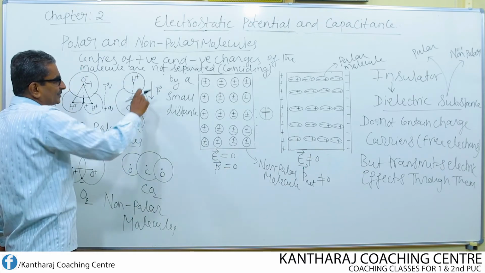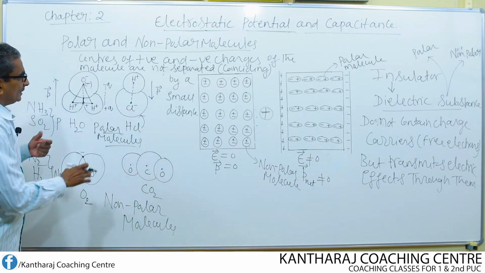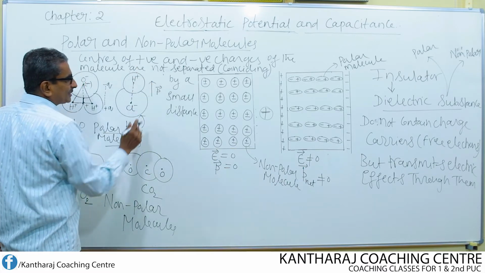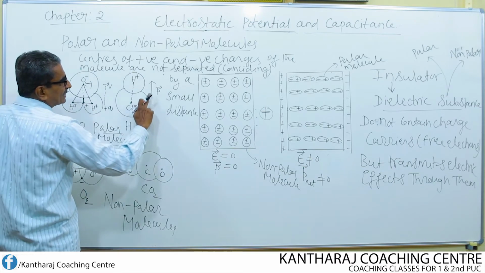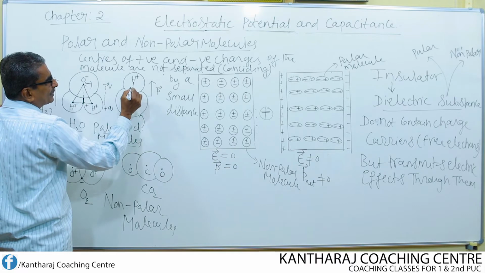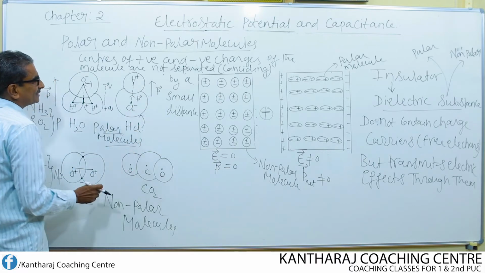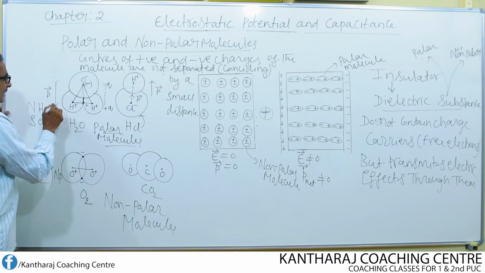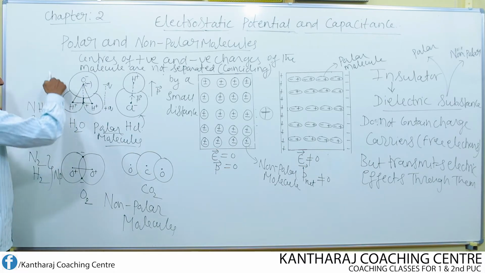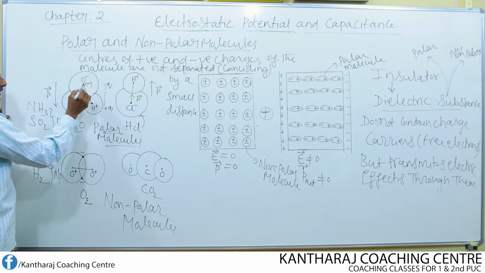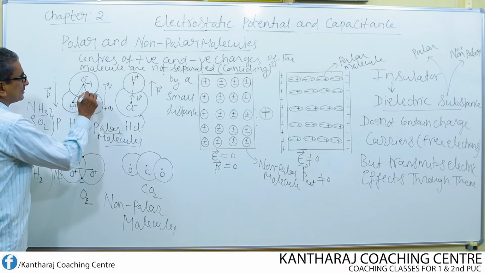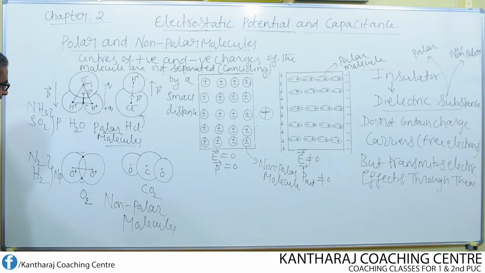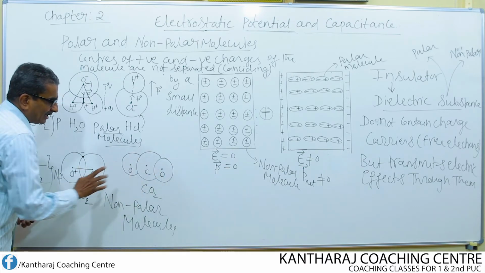I have written P downwards. Okay. So, I am supposed to write the arrow upwards like this. What does this arrow represent? This arrow represents the direction of dipole moment, which is from negative charge to positive charge like this. Here I write the arrow like this. The arrow represents the direction of dipole moment from the center of negative charge to positive charge. This is the direction of dipole moment P. Okay. Then you consider the diagrams of the non-polar molecules like oxygen and carbon dioxide.